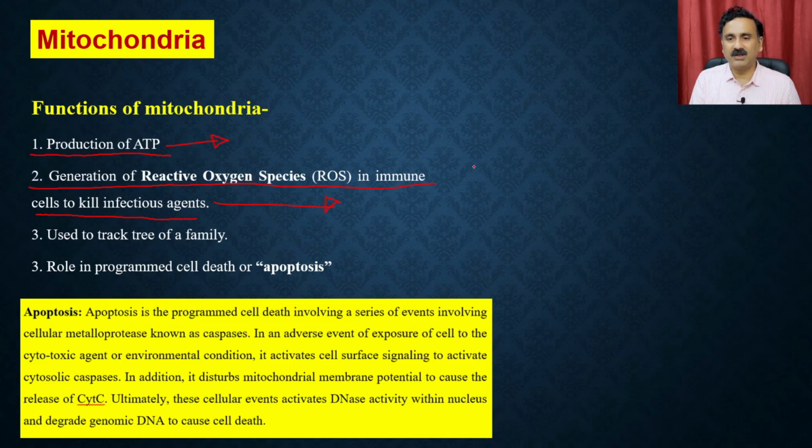Reactive oxygen species means any molecule which contains a single electron. Because of this single electron, they are very toxic, so they are used as a weapon to kill microorganisms.